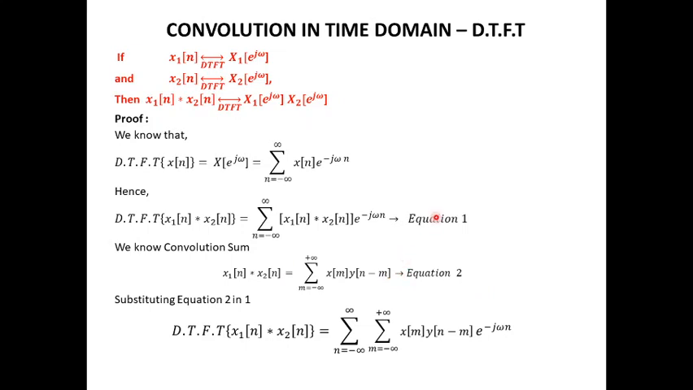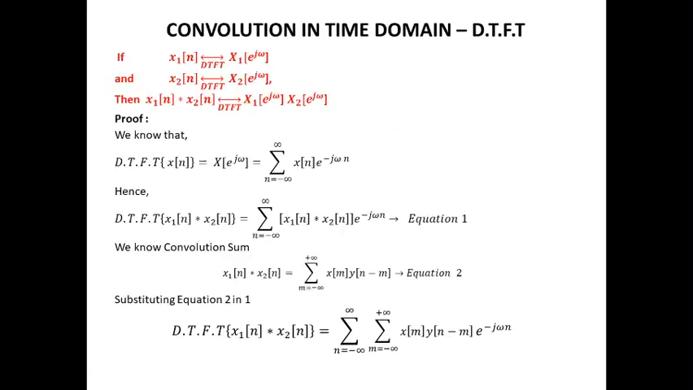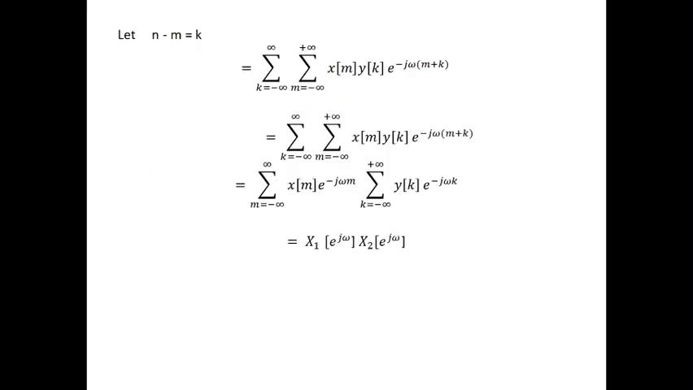Substituting equation number 2 in 1, it evaluates to DTFT of so and so is equal to, we get a double summation x of m y of n minus m e power minus j omega n. So here we have to replace n minus m by k and rearrange the summation in such a manner. So let n minus m equal to k.